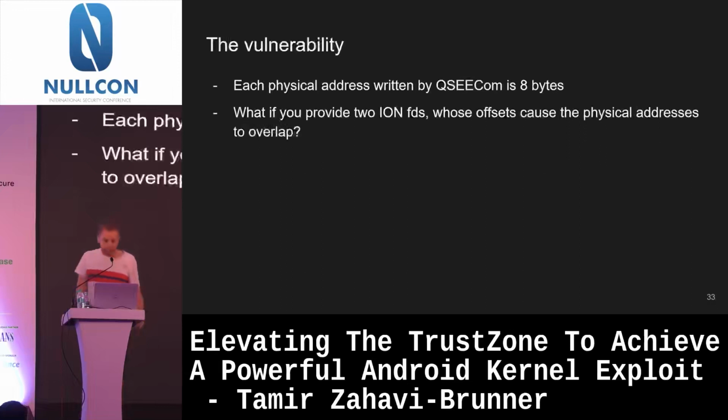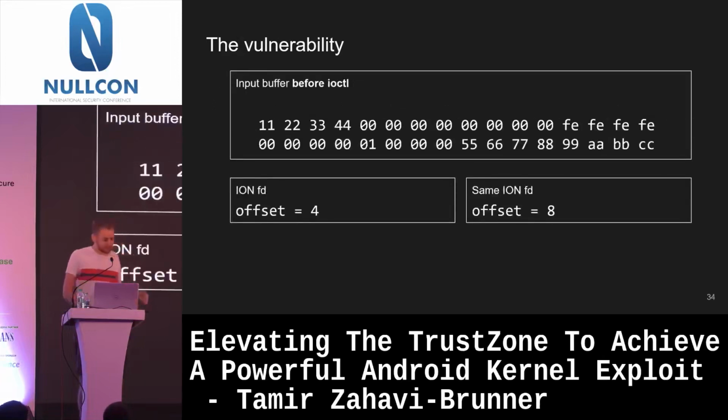So if we think about it, we saw every physical address is 8 bytes. But what if we give offsets that make these addresses overlap each other? So let's look at it. Let's say I take the same thing as before. This time, even the same ion file descriptor to deadbeef, but this time I also provide another one, to the same file descriptor, but with offset of 8.